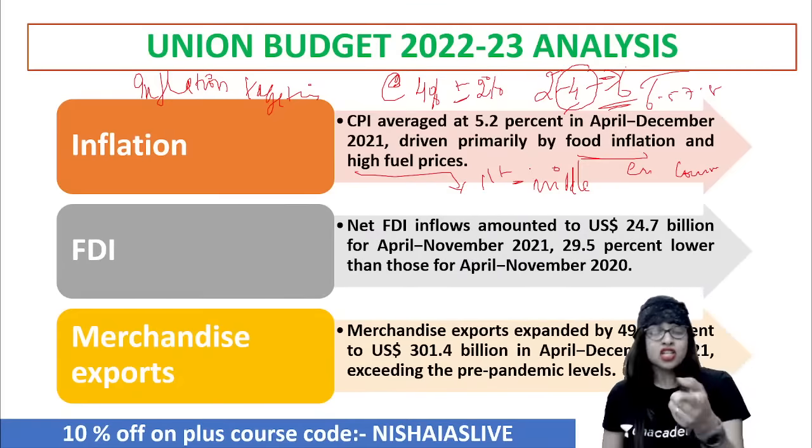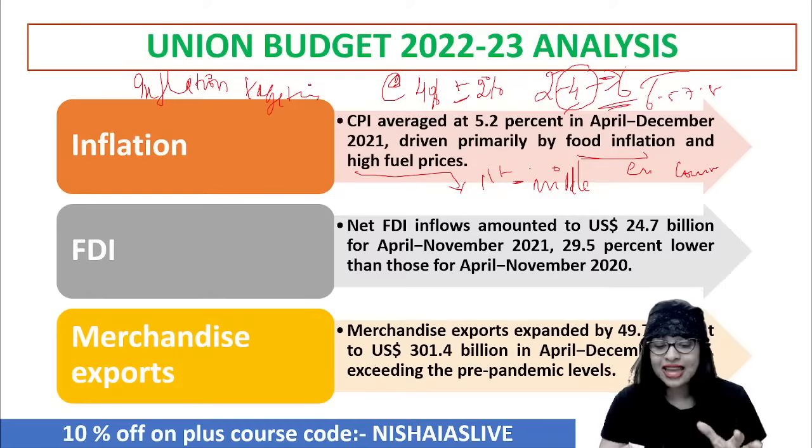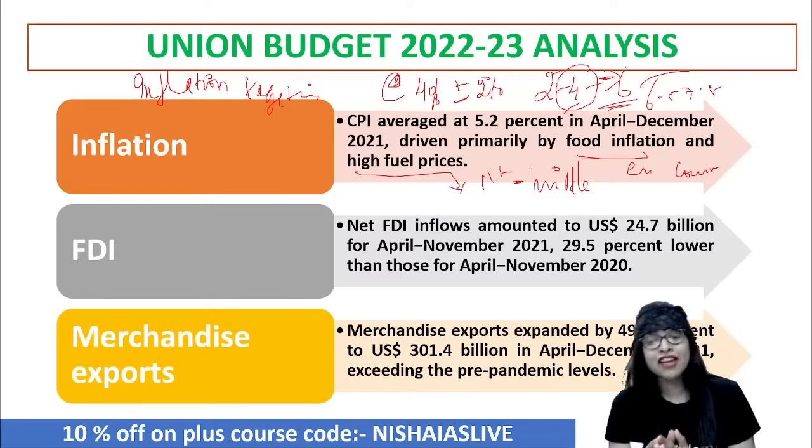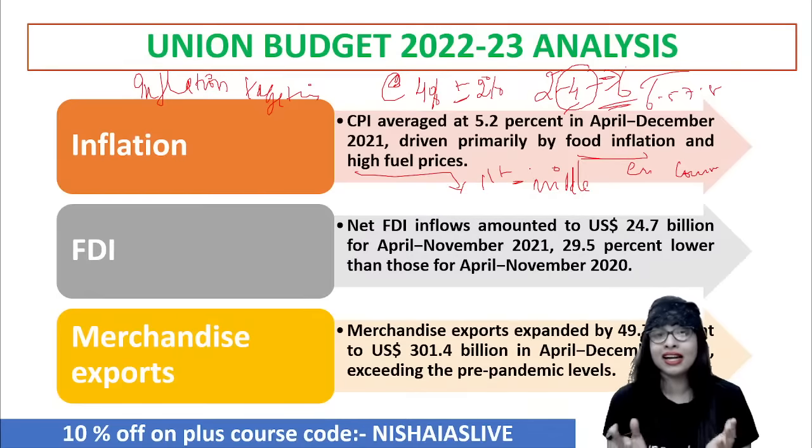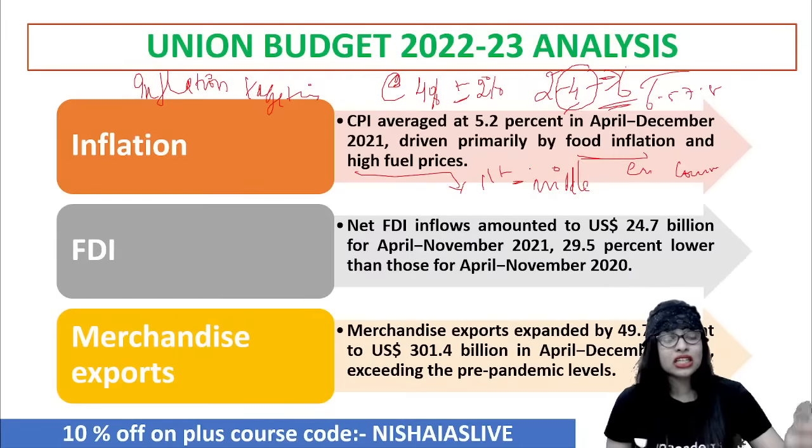This has to change. So what is the government doing in the current budget for that? That is a big question mark to be understood. The government is very vocal about the inflation perspective, but they have to make sure that food inflation and high fuel price cannot go hand in hand, because that is actually hampering the growth and development of the people to a greater extent. Don't you think so? Yes, it is. Without doubt it is. This has to change and this has to be modified to a greater extent.